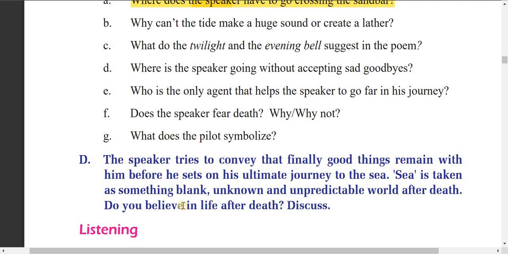Do you believe in life after death? It's your own question. Is there life after death or not? Is there a journey after death or not? Nobody knows what happens after death.